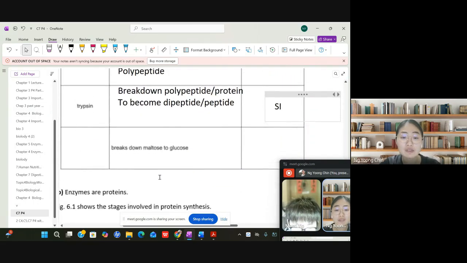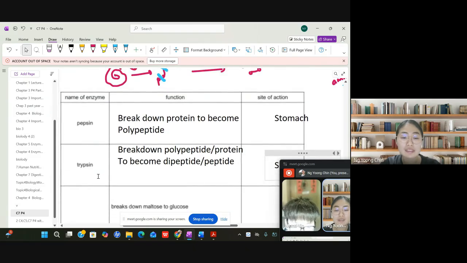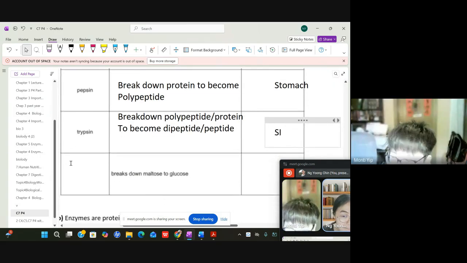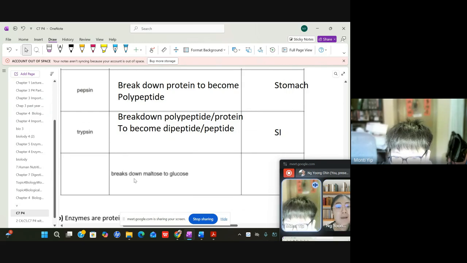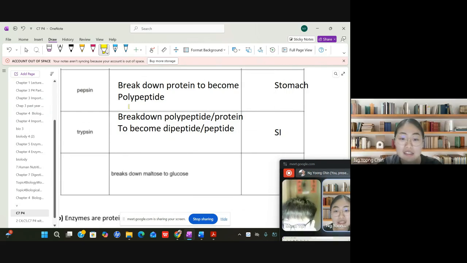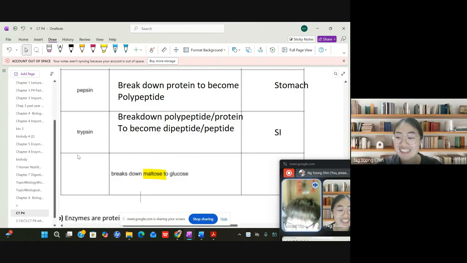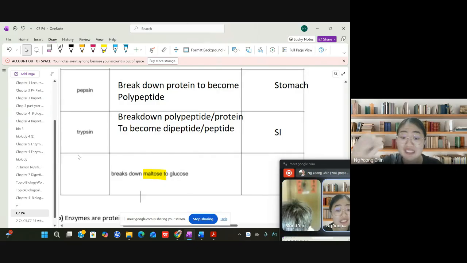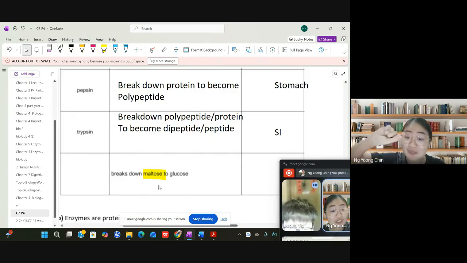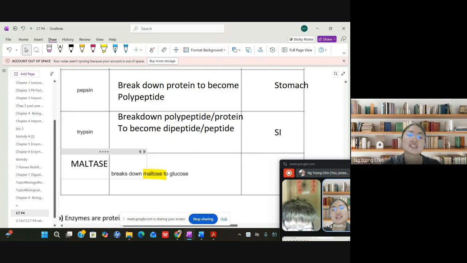Okay, Monty, for this one, now it's your turn to answer. What kind of enzyme breaks down maltose to become glucose? What's the name of the enzyme? Lipase? Okay, this is maltose. You just need to convert the word: maltase.